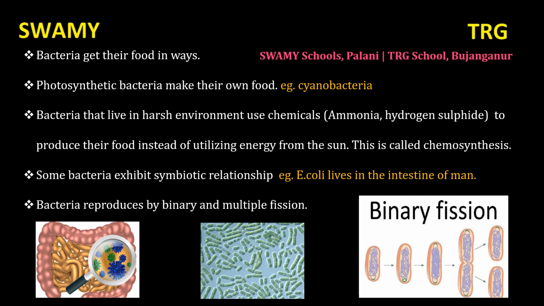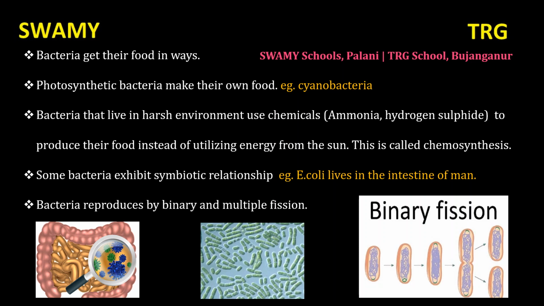Bacteria that live in harsh environments use chemicals such as ammonia and hydrogen sulfide to produce their food instead of utilizing energy from the sun. This process is called chemosynthesis. Chemo means chemicals, synthesis means preparation of food. So this is called chemosynthesis.